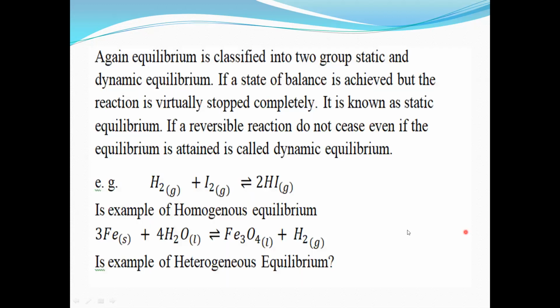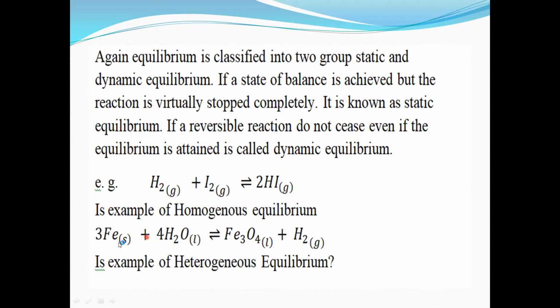Then we have seen examples. Hydrogen gas reacts with iodine gas to form hydrogen iodide gas. Now all the reactants and products are in the same physical state. Here hydrogen is gas, I2 is gas, and hydrogen iodide is also gas. So all the physical states are the same here: gas, gas, and gas. So it is a homogeneous equilibria. All reactants and products are in the same physical state.